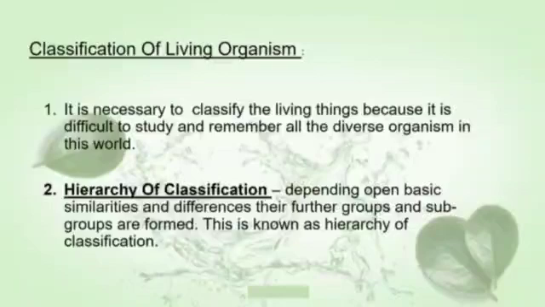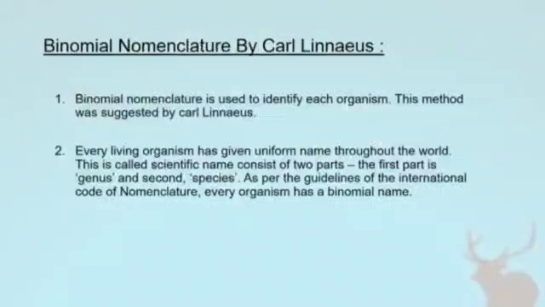It starts with kingdom Animalia, the basic group of living things, and kingdom Plantae, a group that includes land plants and green algae. Further groups and subgroups are formed, and this is known as the hierarchy of classification.